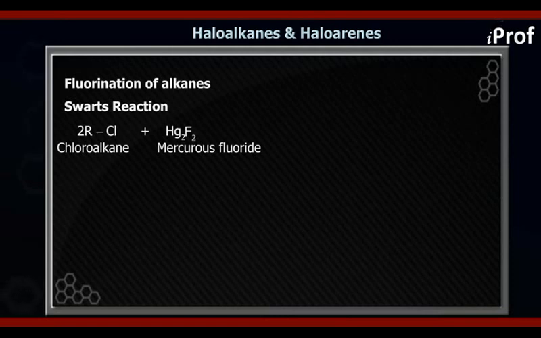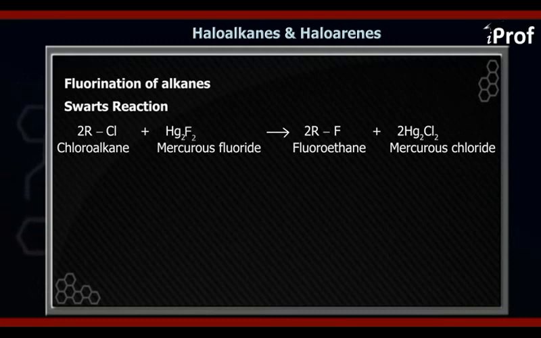If we add mercurous fluoride, then it forms RF, that is fluoroalkane, and Hg2Cl2, which is known as mercurous chloride. You can see that in this reaction the halogen is getting exchanged. So indirectly we can also call this reaction the halide exchange method.